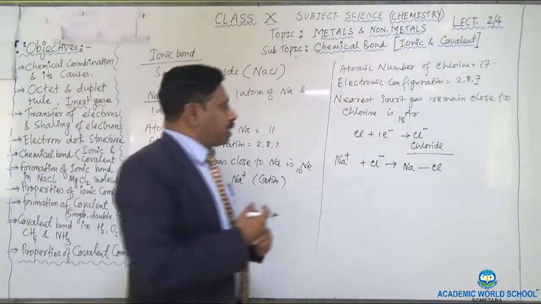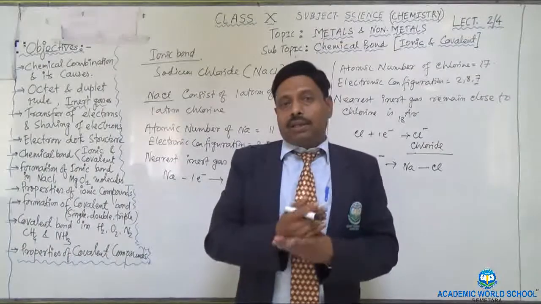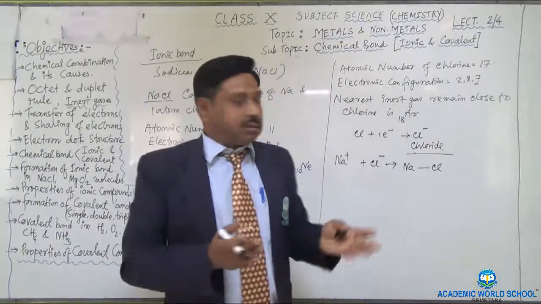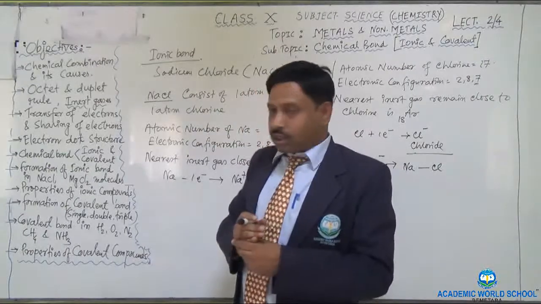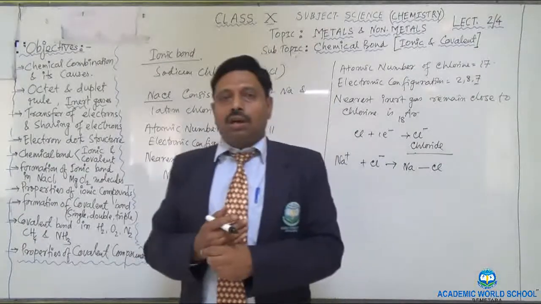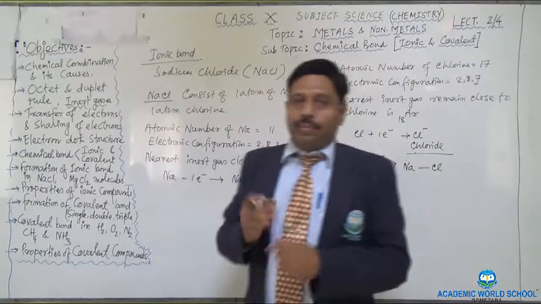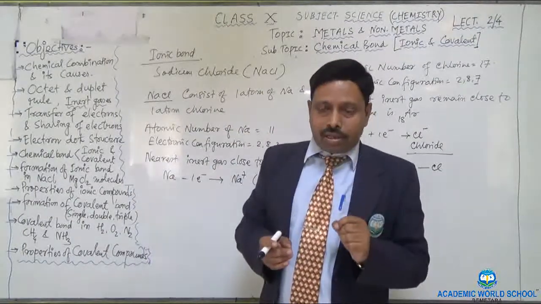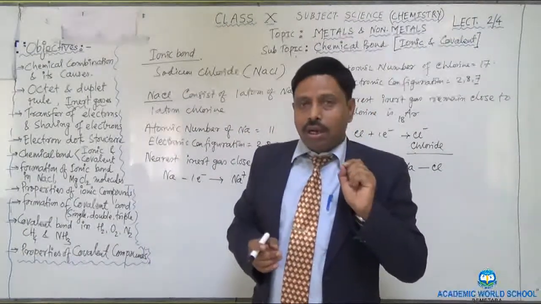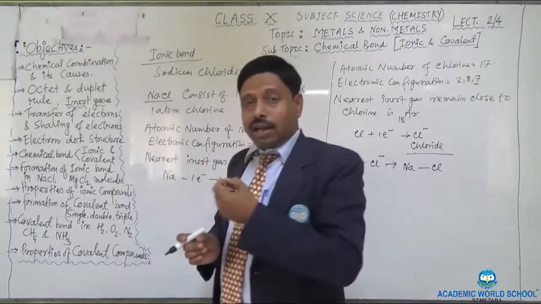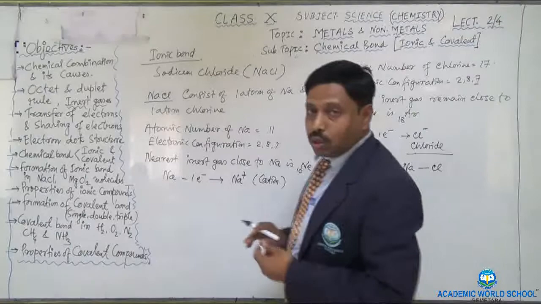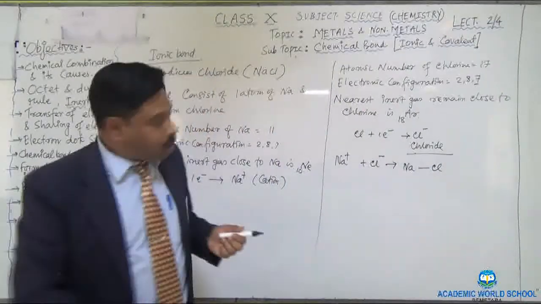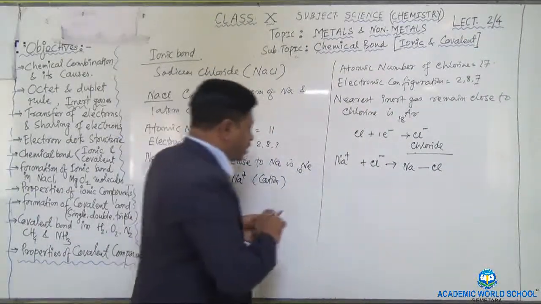Now here one question arises: how to represent this chemical bond? We take the help of the dot, which is known as the dot structure. Dot structure means we represent the outermost orbit electrons using dots. So taking the help of the dot, how can we represent the chemical bond between sodium and chloride? I am going to write that. You can write in this way.